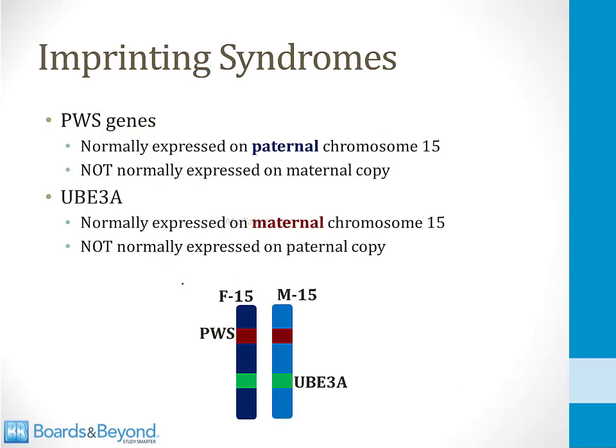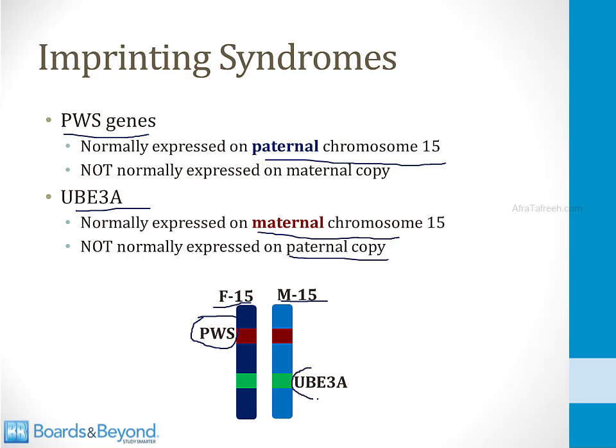To understand this better, at the bottom of this slide, I've drawn two copies of chromosome 15 in a particular individual. One copy comes from the father, that's this one here, and the other copy comes from the mother. On both of these copies, there is a section that contains PWS or Prader-Willi syndrome genes. However, these are normally expressed only on the paternal copy and not on the maternal copy, and for that reason I've written PWS here on the left side by the father's copy. There is also a section of genes called UBE3A, and these are normally expressed only on the maternal copy and not normally expressed on the paternal copy. For this reason, I've written UBE3A over here on the right by the maternal copy of chromosome 15.